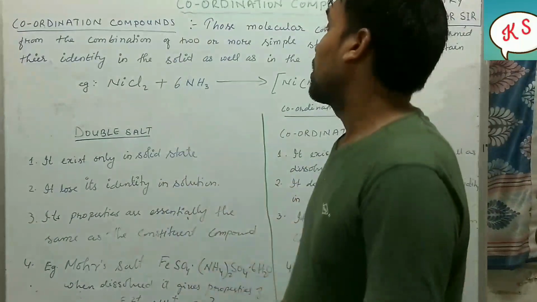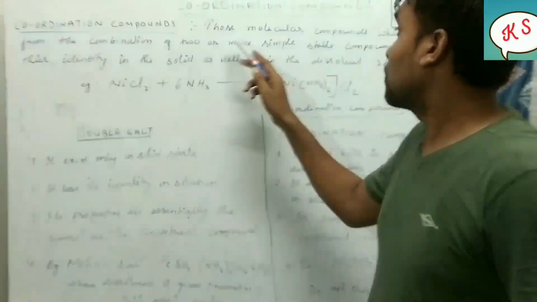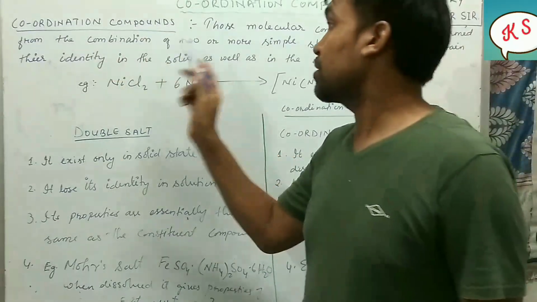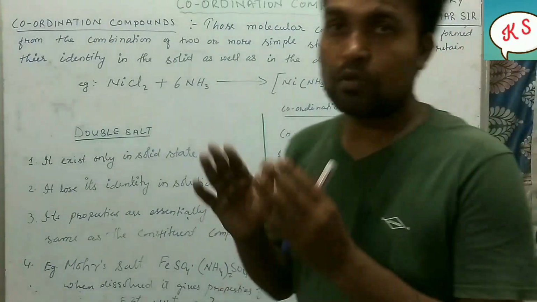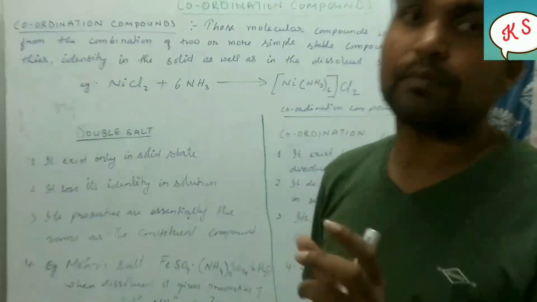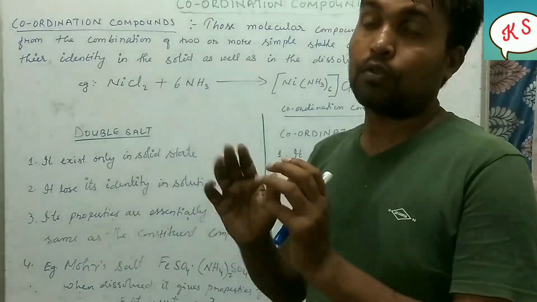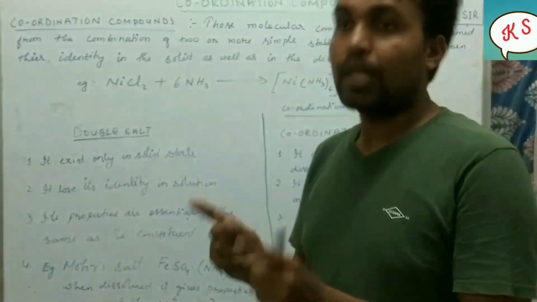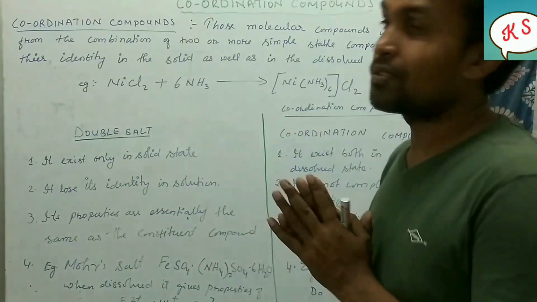Coordination compounds. So what are coordination compounds? Those molecular compounds which are formed by the combination of two or more simple, stable compounds. They should be simple and stable; remember this point and mention it in your answer.